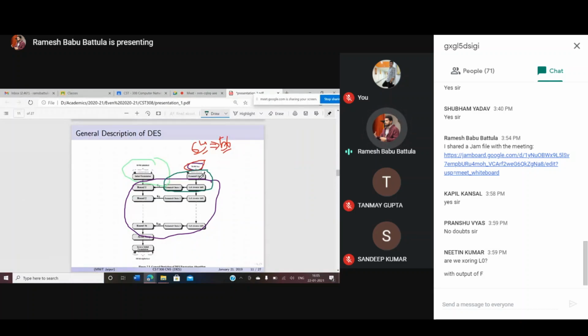In the subkey generation algorithm, initially we have permutation choice 1. After that, we have two major functions. One is a left circular shift operation. The other one is the permutation choice 2 function. Based on this, we are going to generate the 16 subkeys. Then after that you need to perform the 32-bit swapping function.